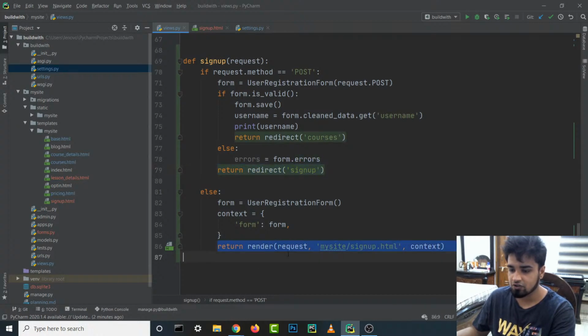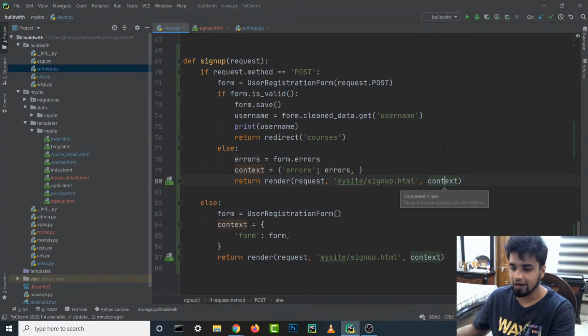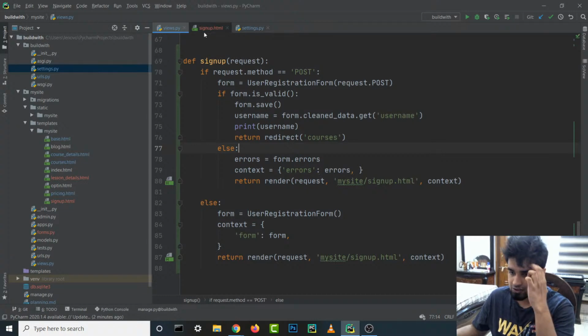So we are just going to copy this one from here, and I'm going to paste this over here. I'm going to paste this inside, and we are going to create maybe a context over here too. Context equals to, so that if we have some other stuff that we want to send, we can also add it over here. For right now, we are just going to call it errors, and we are going to send this errors variable, put a comma, and then we can just send the context. Let's format everything properly, and let's go to our sign up page.